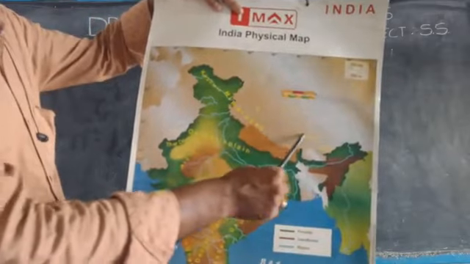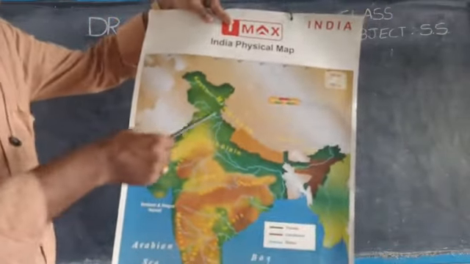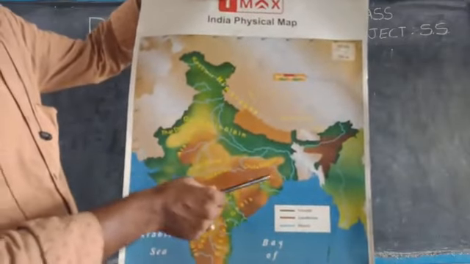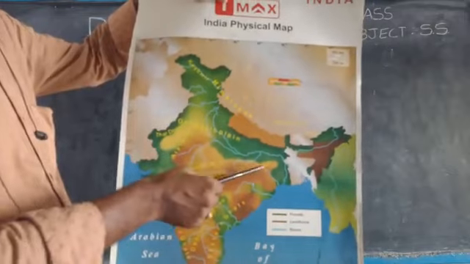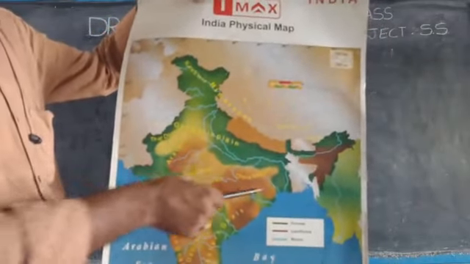Brahmaputra river is also flowing like this, you can understand. You can see like this. Okay, children. So, Indo-Gangetic Plain. To the south of this, we have Chota Nagpur Plateau in the areas of Odisha, Jharkhand, and eastern Madhya Pradesh. Chota Nagpur Plateau. This is a plateau.